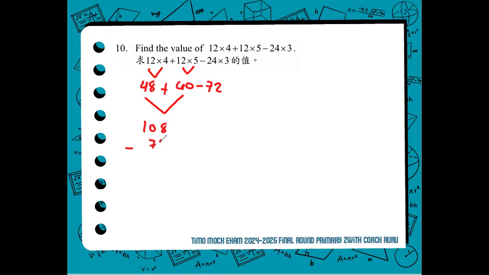You subtract 72, 8 minus 2, 6. 10 minus 7, 3, 36. Well, you can answer it this way or the previous solution, previous style. It's up to you where you will be comfortable in answering such item, but make sure you have accounted all the values in the expression.